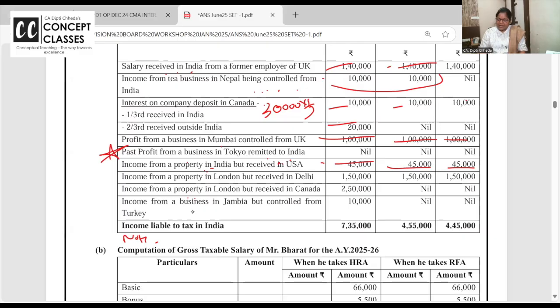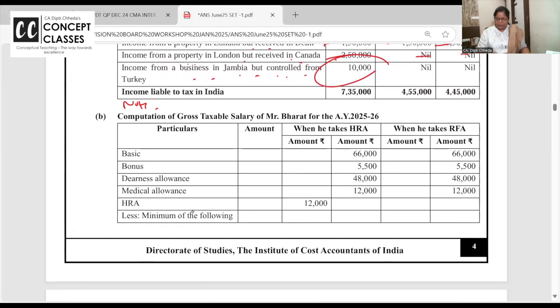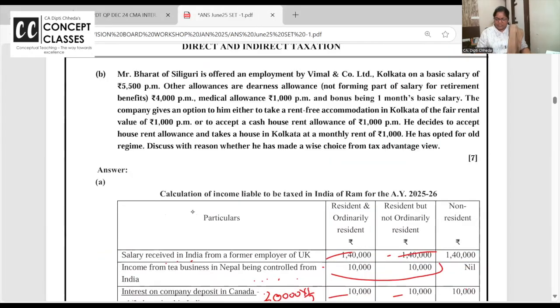Property is in London, but income is received in Delhi now. Received, deemed to be received, accrued, deemed to accrue. Property in London, but received in Canada, only taxable for... Income from business in Zambia, but controlled from Turkey, only the first one. On the world income, he has to pay tax. Right? So, very nice question this is.